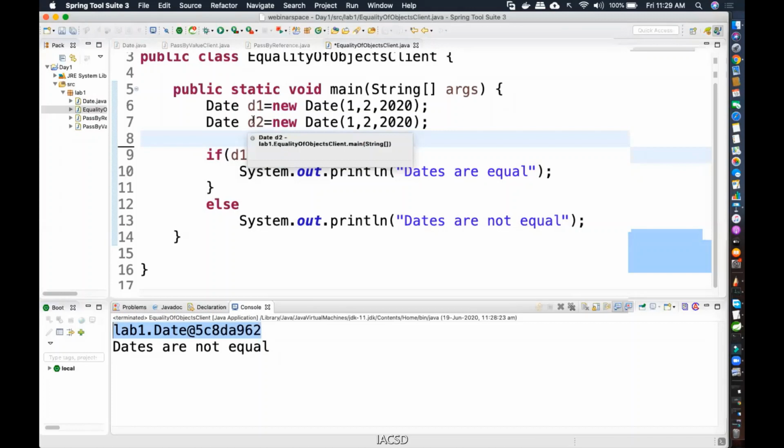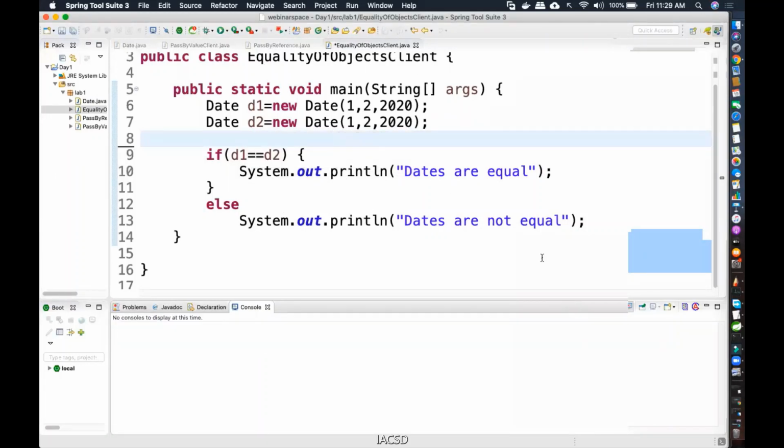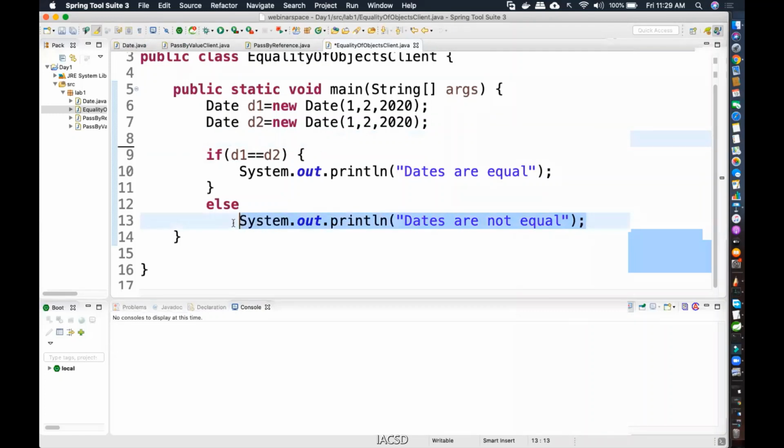That's what he's telling. Just like a reference book you can use, you cannot scribble or view anything in it like that. So in this case, "dates are not equal" is what you get because the addresses are completely different.